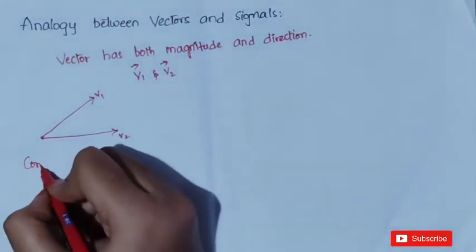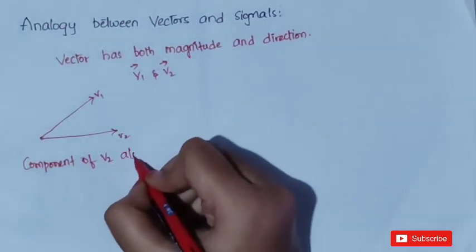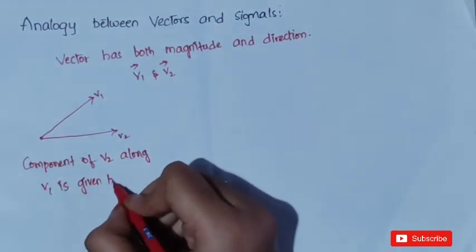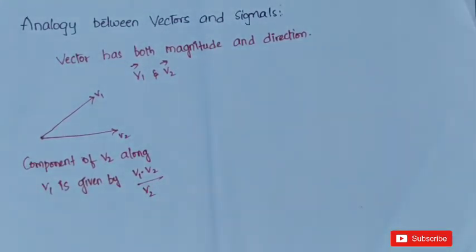Generally, the component of v2 along v1 is given by v1 dot v2 by v2. In vectors, v1 dot product v2 is nothing but v1 v2 cos theta, whereas v1 cross product v2 is nothing but v1 v2 sin theta. Here we have to use v1 dot v2 by v2, which is the dot product of two vectors.